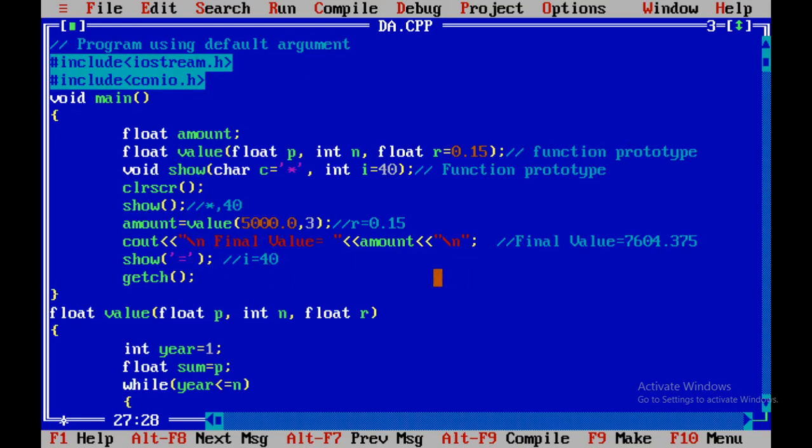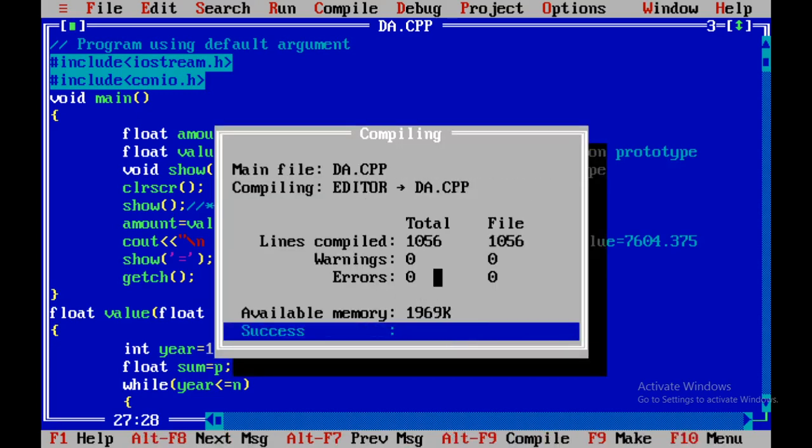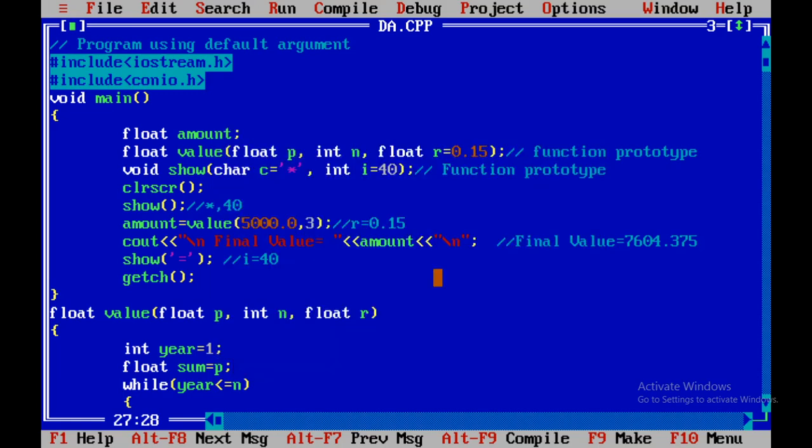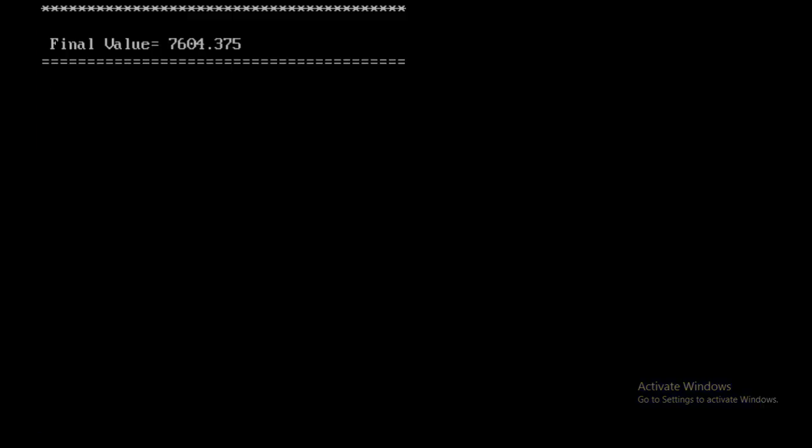This is our hand run. Let us save the program, compile it and execute. See, as per the expectation, first line 40 asterisk signs, then final value 7604.375, our maturity amount for the principal amount 5,000 for 3 years with the interest 0.15. We are getting this maturity amount, and after that we are getting 40 equal to signs as a result of show equal to.